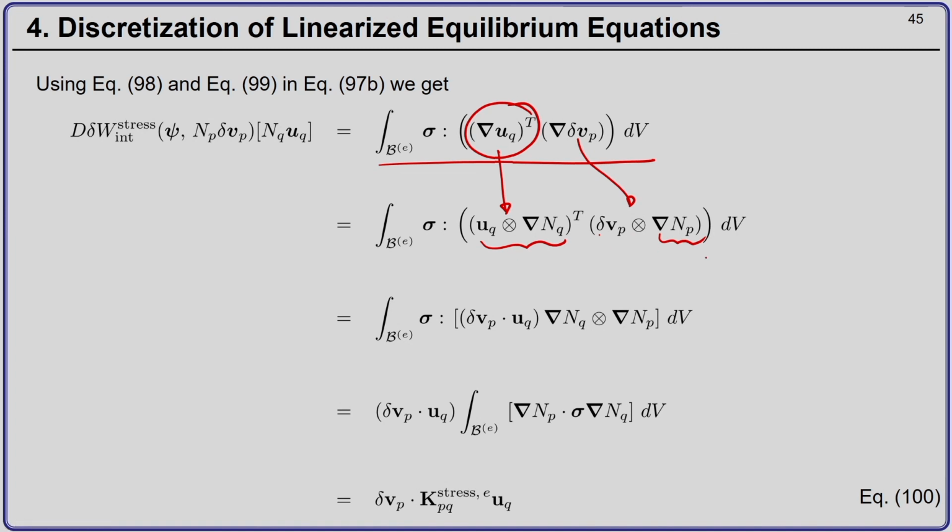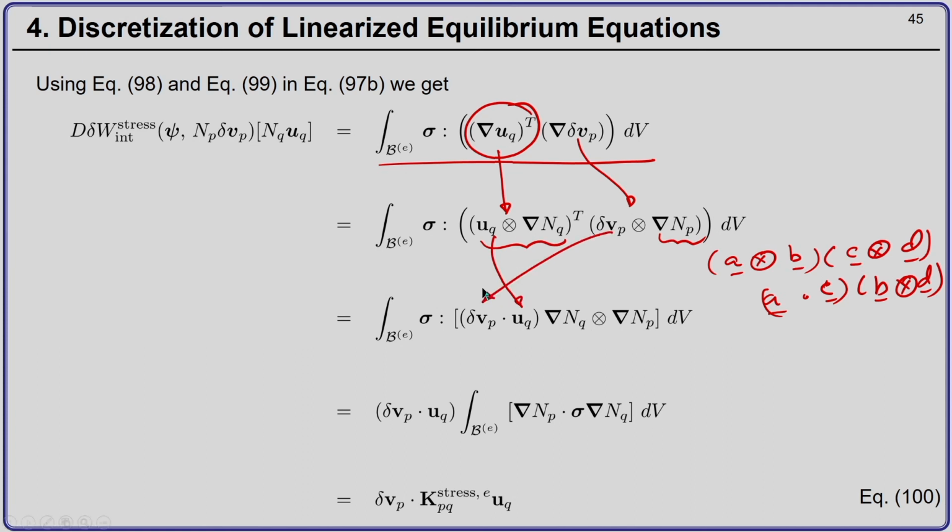Now, this is A tensor product B and C tensor product D, which is nothing but A dot C times B tensor product D. So, A is uQ, B is the virtual velocities corresponding to node P, C is the gradient of shape functions NQ, and D is nothing but the gradient of shape function NP.